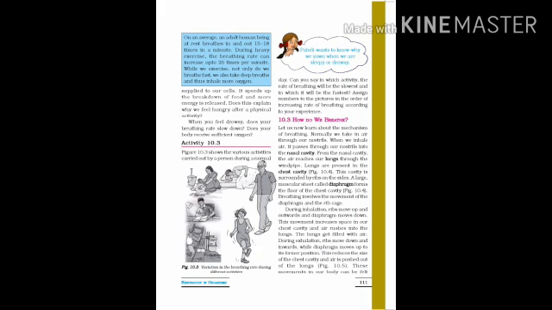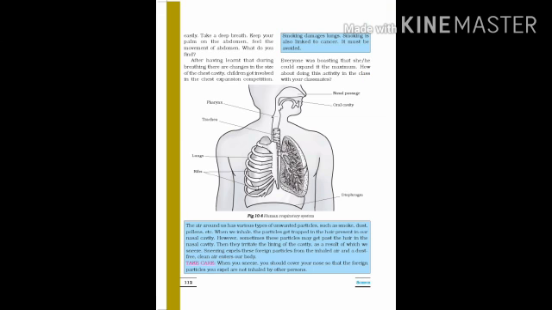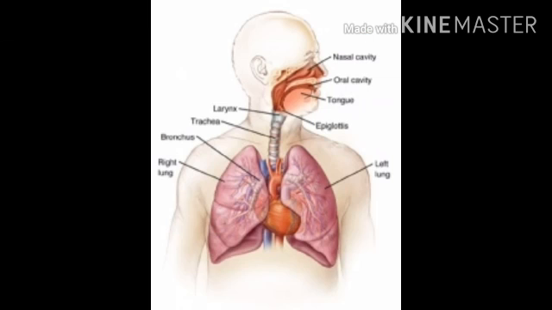Nostrils have hairs, and those hairs protect us from the dust present in the air when we inhale air into our body. Our nose has two holes which are called nostrils. There is a passage in the nose behind the nostrils called the nasal cavity. Normally we take in air through our nostrils.